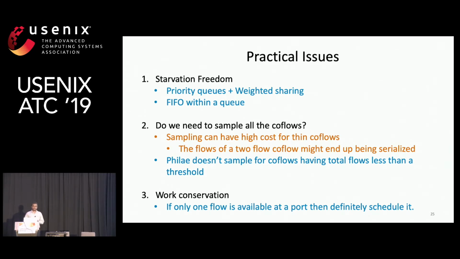Then another issue is work conservation. Fillet does not schedule non-sampling flows till sampling is finished. So a situation might arise where there is no other flow at the port to be scheduled. Even if there's data, there's no sampling flow to be scheduled, and this coflow is still under the sampling phase. So in such cases, to not waste resources, if there's only one flow at the port, we do schedule it.